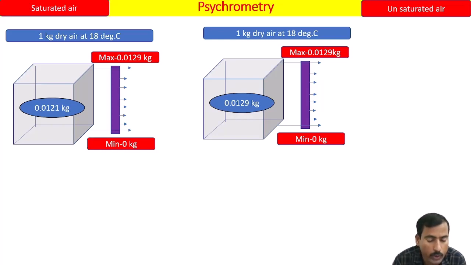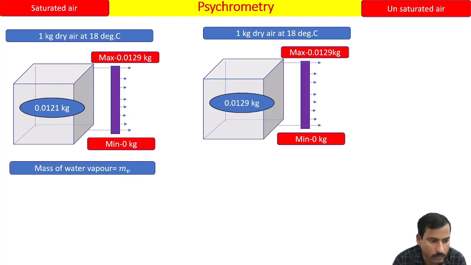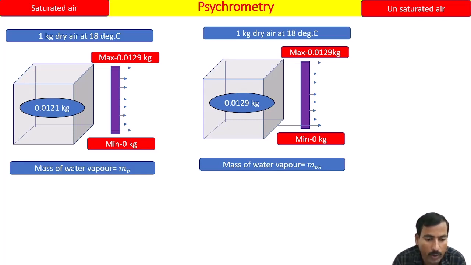Now we are going to introduce the variables for saturated air and unsaturated air. That I have already done in the previous video. Again I am going to do it for your understanding. That is, the mass of water vapor, mv. How much? 0.0121 kg. Is it right? Yes. So when I denote the same mass of water vapor for saturated air, it is mvs. That is the mass of water vapor when air is saturated. Tell me, mvs is how much? 0.0129 kg.